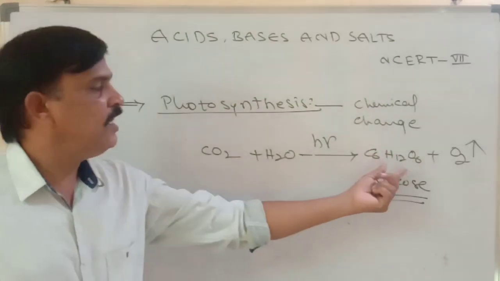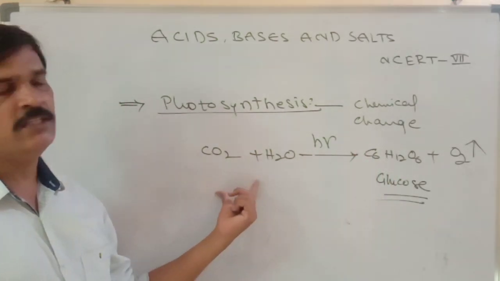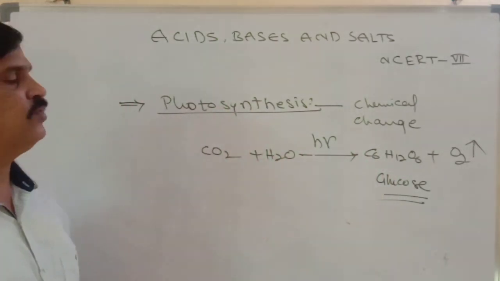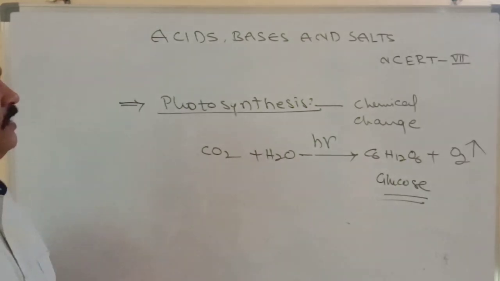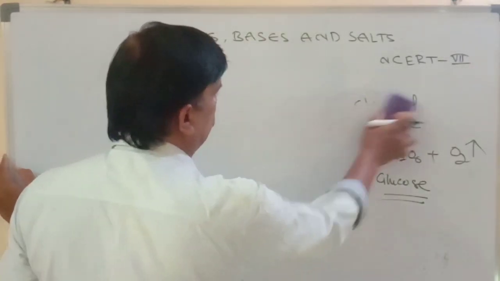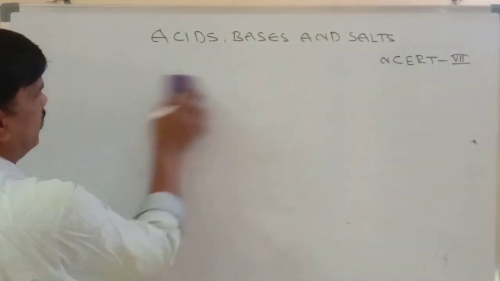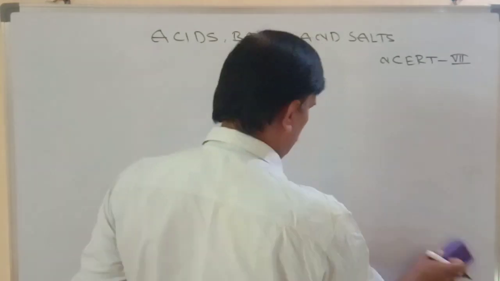In chemical changes, new compounds are formed, and it is also an irreversible process. This is also a chemical change. Photosynthesis is also a chemical change. This is one example for physical change and chemical change. So these points are important in physical and chemical changes.